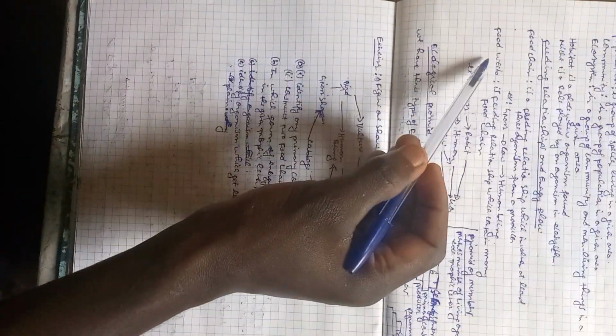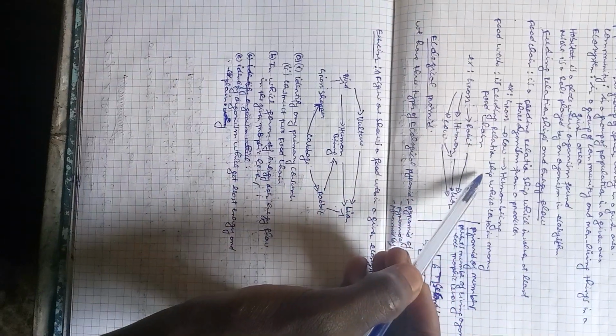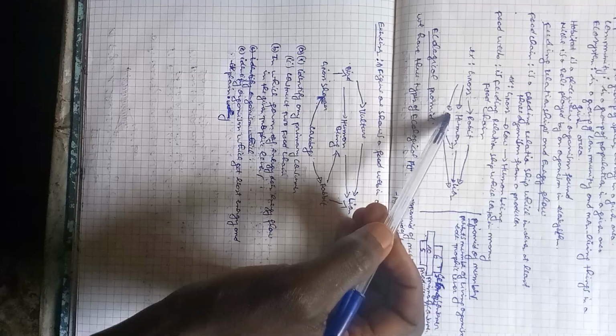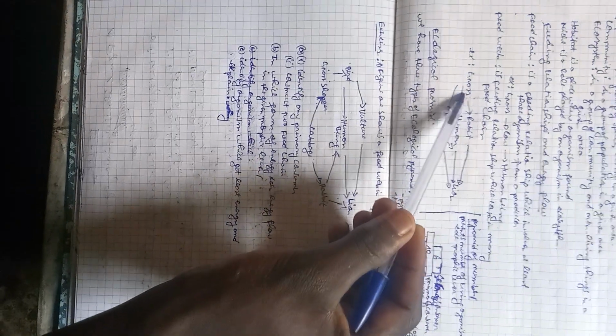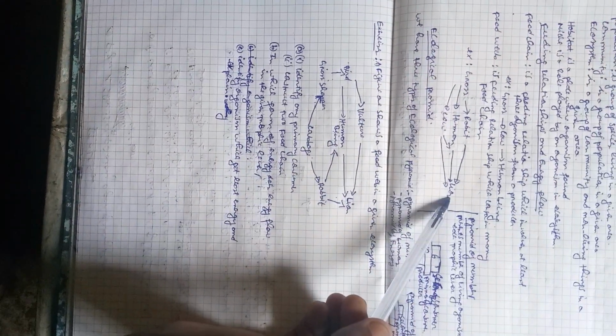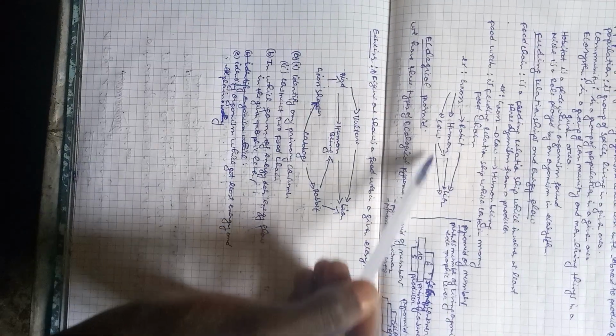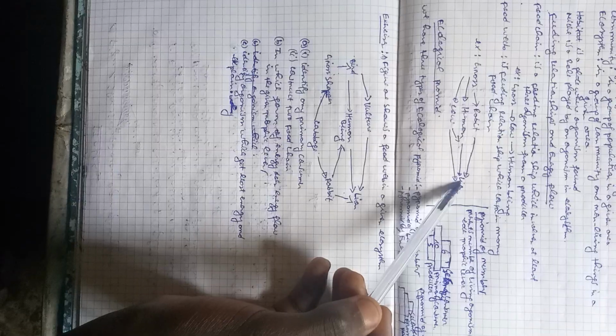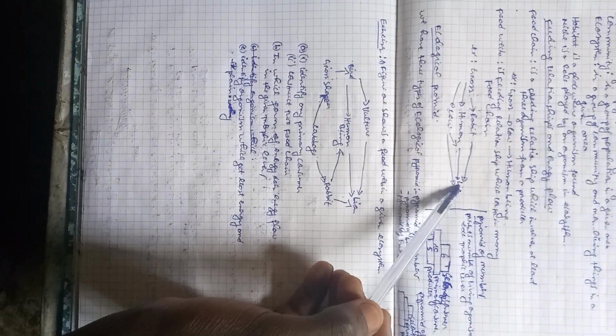Food web. A food web is a feeding relationship which contains many food chains. For example, here you can see grass, rabbit, and lion. It is the first food chain. Grass, human being, and lion is the second food chain.